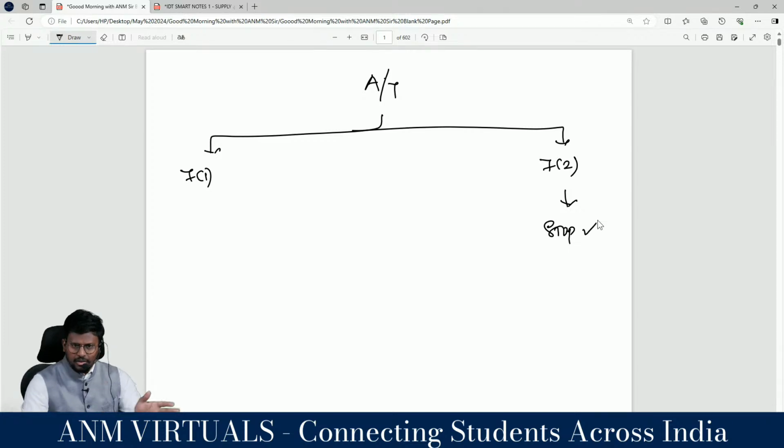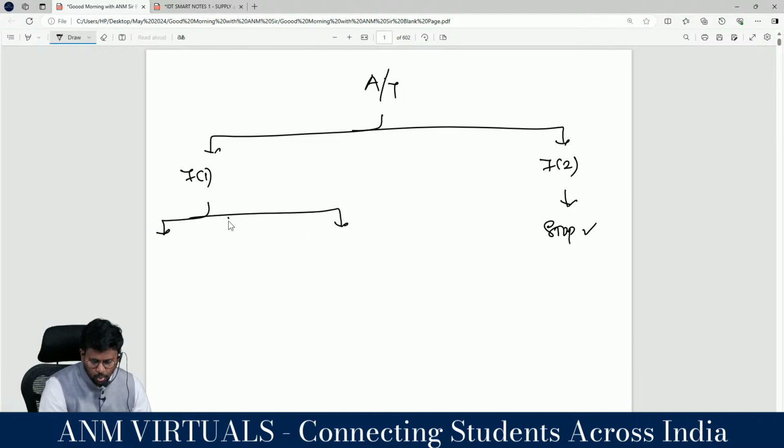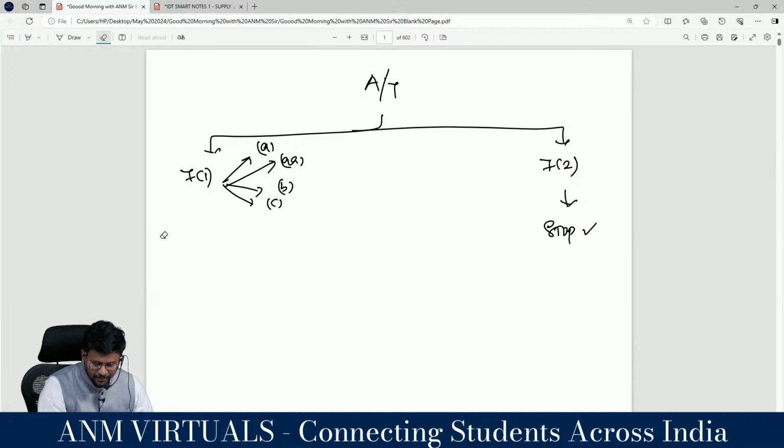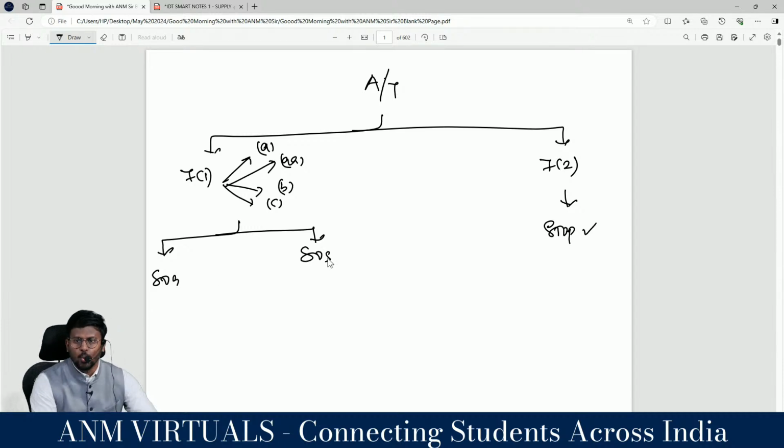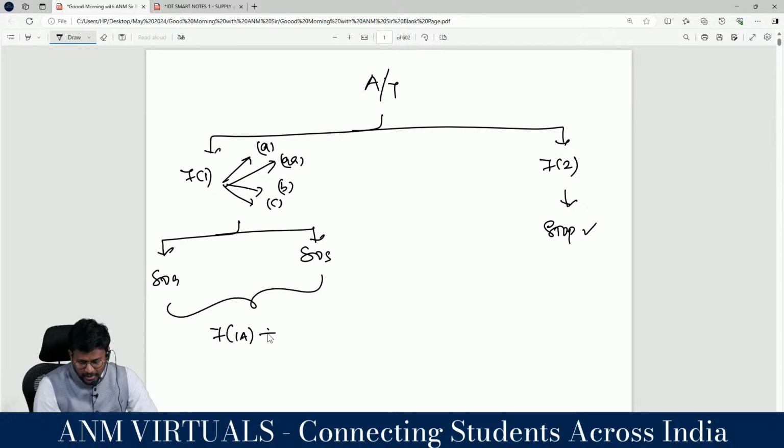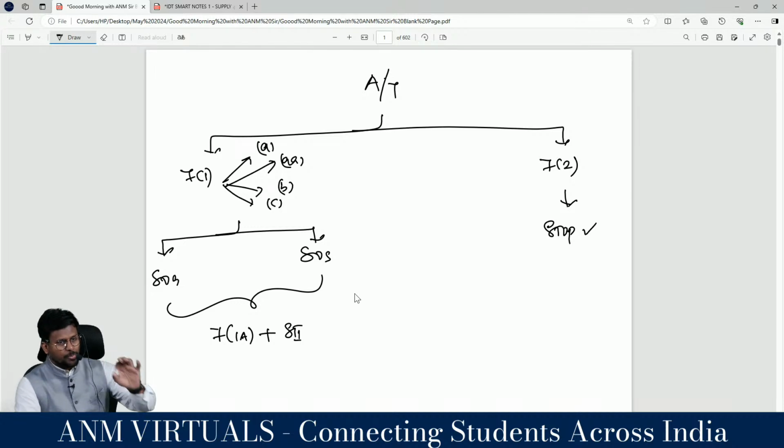Yes, sir. Further, to proceed, if it falls under 7 subsection 1, you have to analyze whether it falls under class A, class B, or class C, correct? Yes, sir. Once you understand which class it falls in, it has to be classified as either supply of goods or supply of services as per 7 subsection 1A read with Schedule 2.